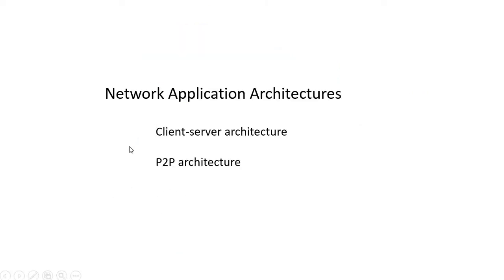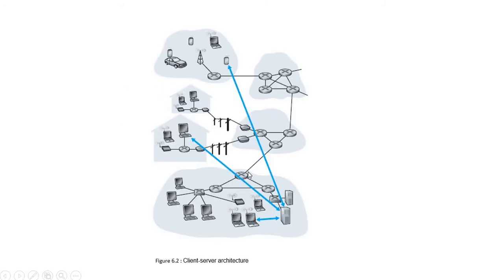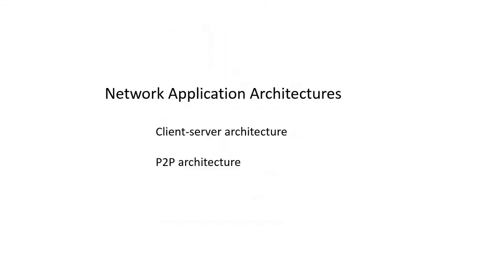Now if we look at the network application architectures, there are 2 types of approach. One is client-server architecture and one is peer-to-peer architecture. So let's see what is client-server architecture and what is peer-to-peer architecture. First, we will discuss the client-server architecture.